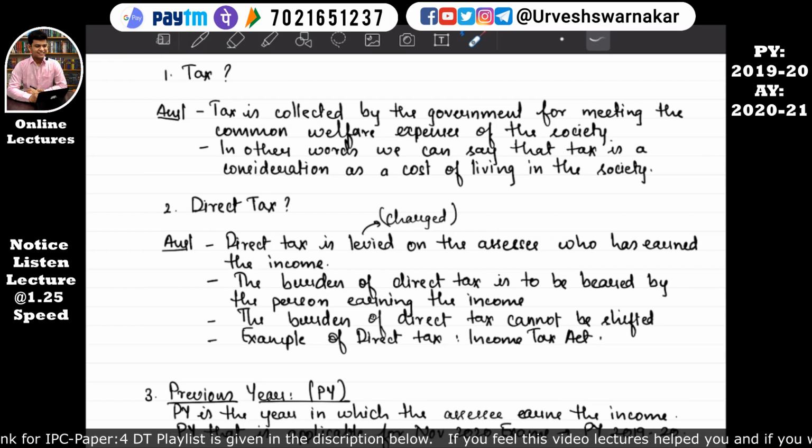Let me summarize it once again. Direct tax is levied on the assessee who has earned the income, and such direct tax will be paid from the income earned by the assessee. That means whatever income he has earned, he'll pay taxes out of that income. For example, he has earned an income of rupees 1 lakh or 10 lakh. So out of this 10 lakhs, he has to pay the taxes. This 10 lakhs includes all the income. Whatever income he has earned from different sources will be included in this 10 lakhs. I hope I have made it clear what direct tax means.